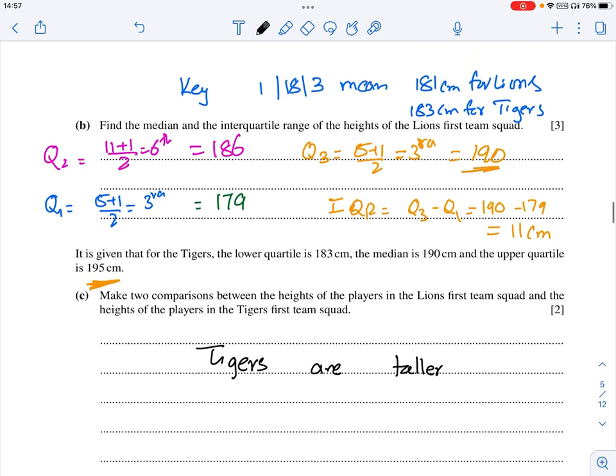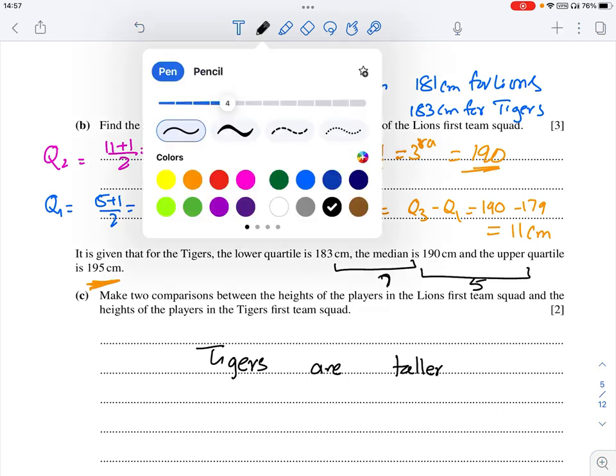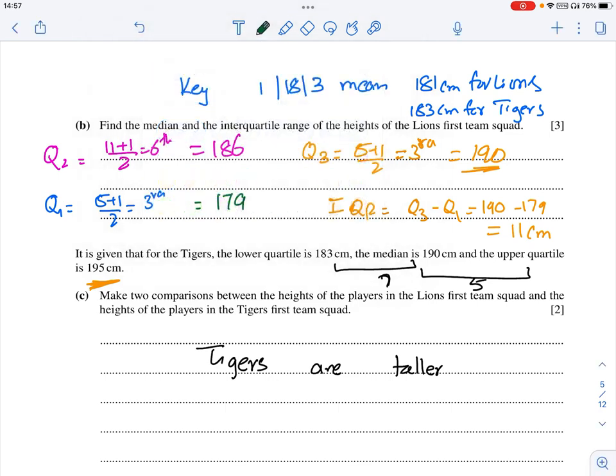Then any other one. So we can see that the difference is 7 over here, and the difference between this one is 5. Whereas for the lions, when we see the spread: 186, 179, 186, 179, and 190.